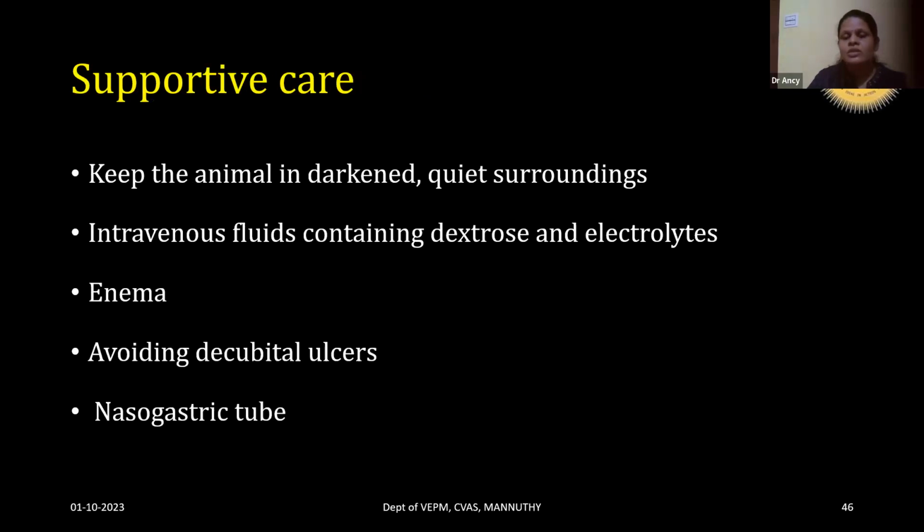And intravenous fluids containing dextrose, or electrolytes, should be provided. And an enema should be given to relieve the constipation in these animals. And urinary catheterization may be required because the animal won't be able to pass urine. And the position of the animals should be changed after some time to avoid the chances of decubital ulcers. And because of the lockjaw, the animal may not be able to eat food, so a nasogastric tube should be placed to provide nutritional support. So if you provide all this supportive care for 15 to 70 days, there is a chance of recovery in case of tetanus.